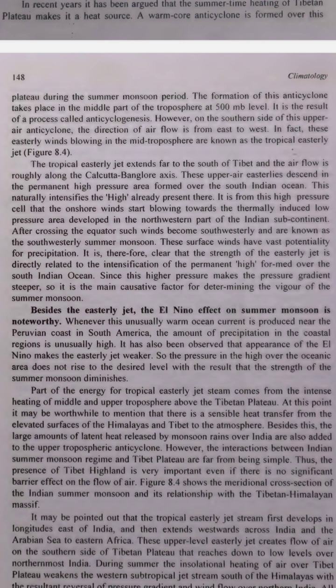4. How the tropical easterly jet forms. What is the tropical easterly jet? Below the high-pressure area, the air starts moving from the east to the west. This movement of air is called the tropical easterly jet. Where does it flow? The jet flows far south of Tibet, roughly in line with cities like Kolkata and Bangalore. Example. Imagine a river of air flowing high above the ground, moving from the east to the west, just like water flows in a river.